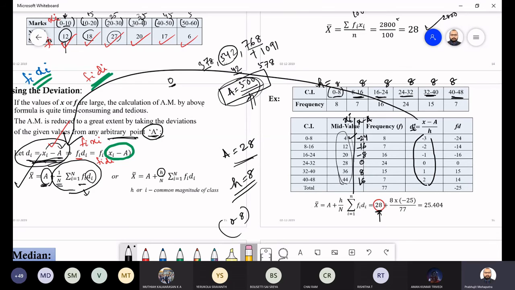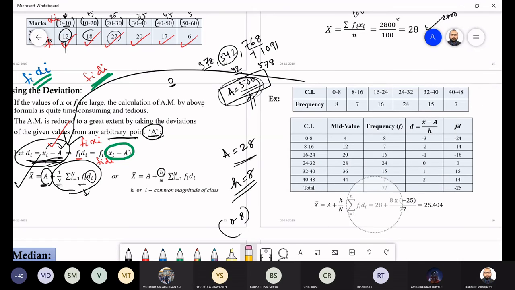Then what do we have to do next? We got these deviations. These deviations are nothing but our data only. Instead of these xi, we consider this di. We are just scaling it, nothing else. We are just shifting the origin to the arbitrary point a. Then what is the next thing we have to do?